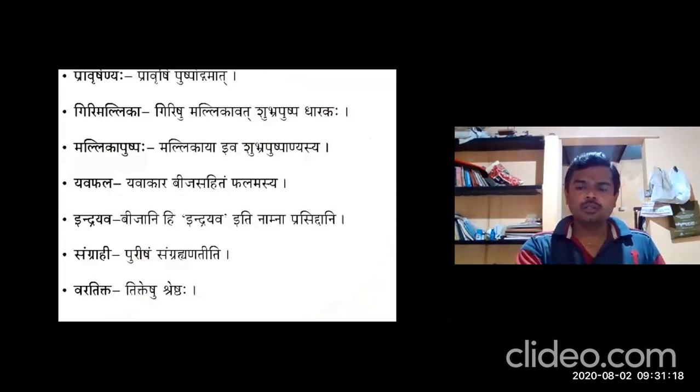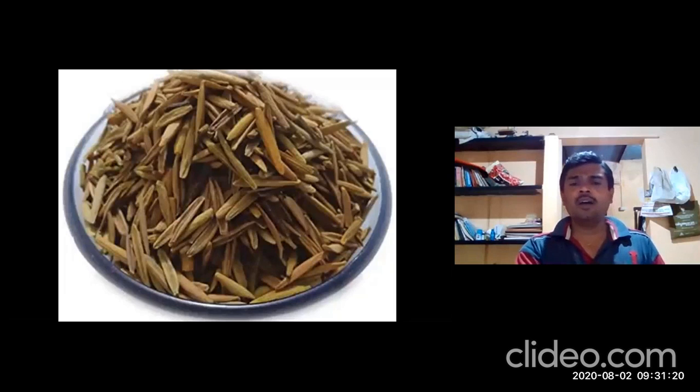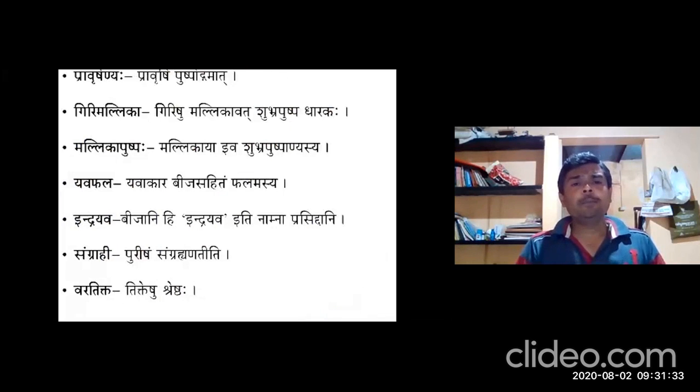So these are the seeds of Kutaja. Based on the seeds, there is a synonym called Indrayava, Yavafala. Based on the flowering season, Praurushenya: Praurushi Pushpam Udghamat. During the rainy season, the flowering will occur.